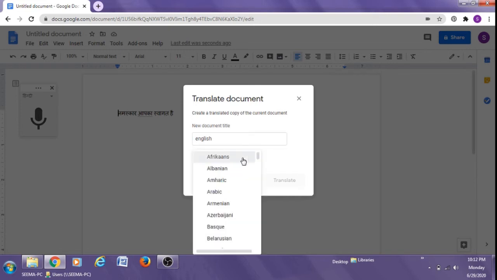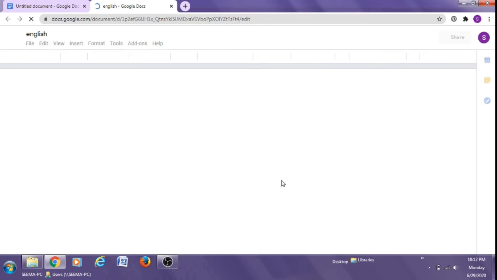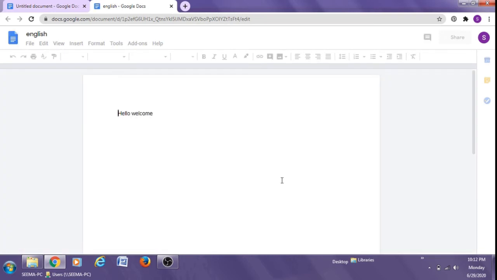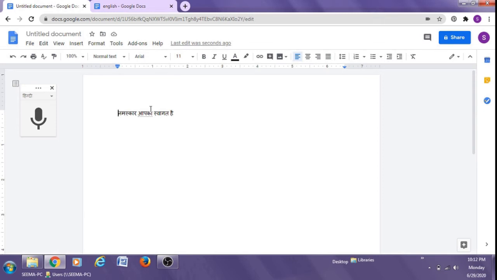Choose a language. So I have selected English and click Translate. Now this document is translated into English. Hello, welcome. This was my original document, which was in Hindi, and this is the English translated document.